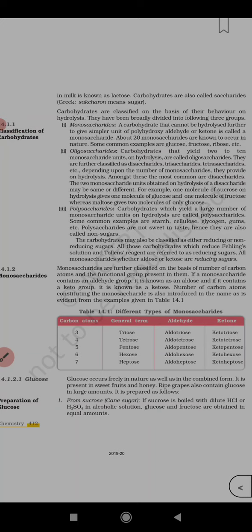So the remaining part from glucose onwards, preparation of glucose, structure of glucose, which is a very important part from which questions are a must, we will discuss in the next video. So this was just a brief introduction. Each and every point of NCERT is covered.